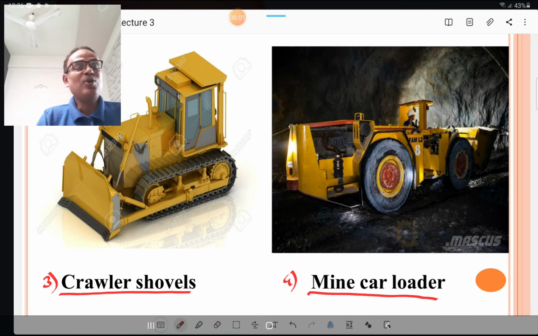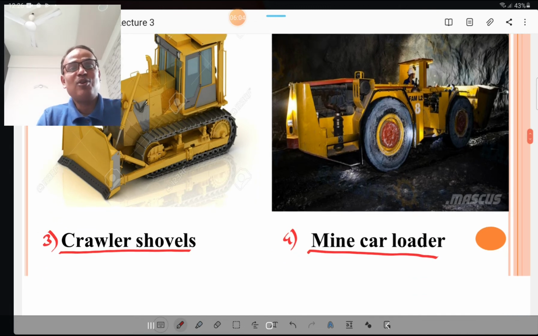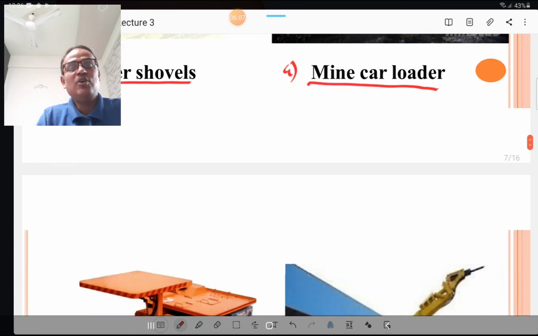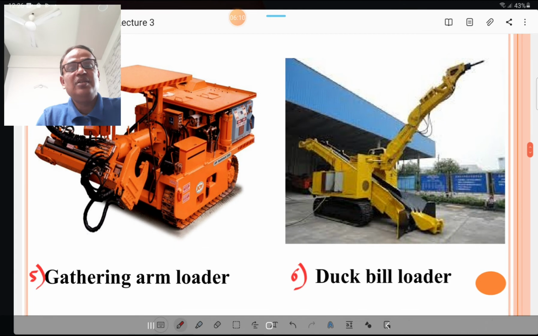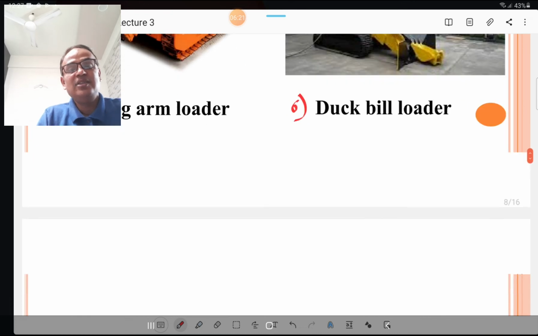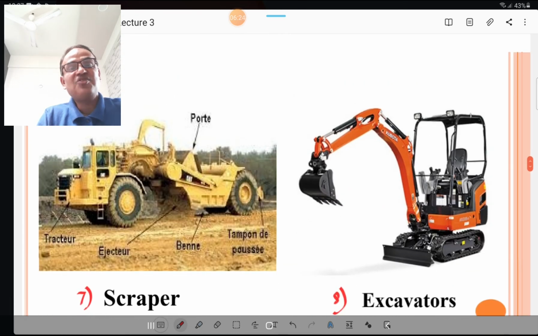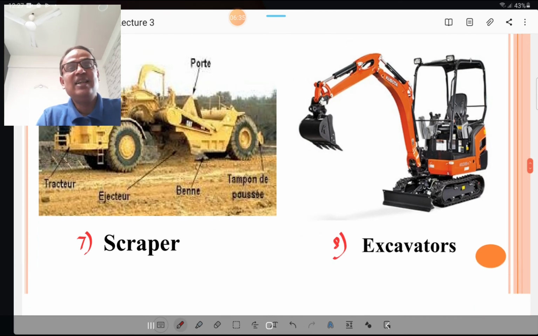Then mine car loader is there, which is used for mucking operations. Then gathering arm loader is shown also. Duckbill loader has an arm like a duckbill, so it is termed as a duckbill loader. Then scraper, usually used for road scraping also. Then excavator. Excavators, some common forms are JCB, that is the name of a company, and that is used for excavation.